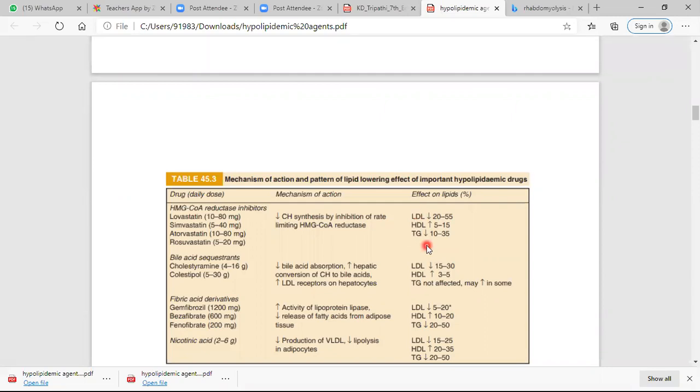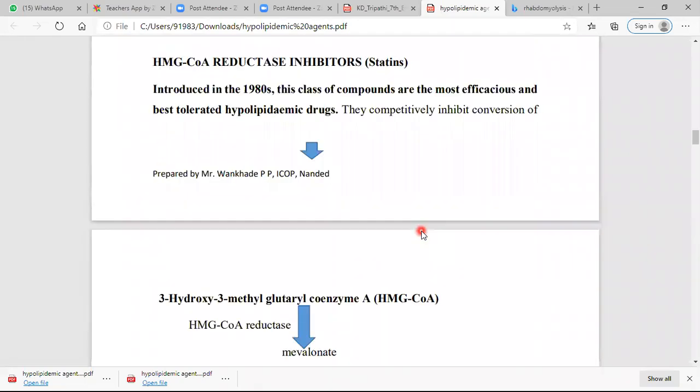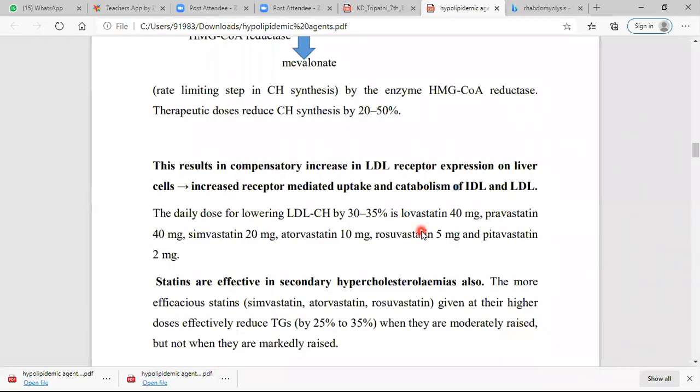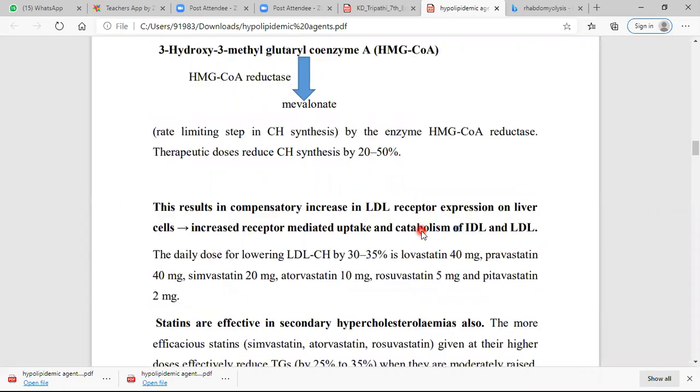LDL and triglyceride levels decrease, and HDL level increases, which is important in protection. This is the mechanism of the first category of drugs.